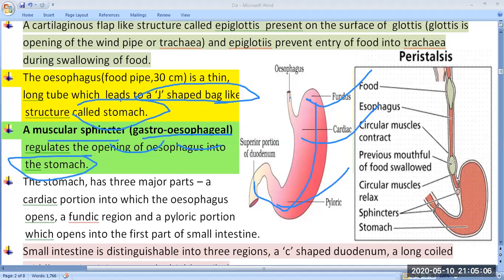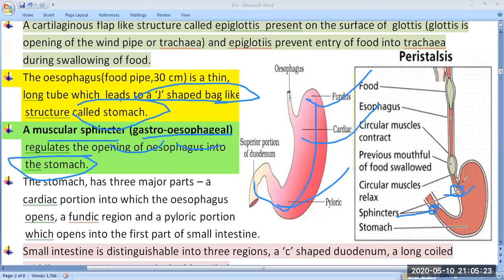In the figure you can see, this is the gastroesophageal sphincter, and here there is also one sphincter which is known as the pyloric sphincter. The gastroesophageal sphincter, where does it open?